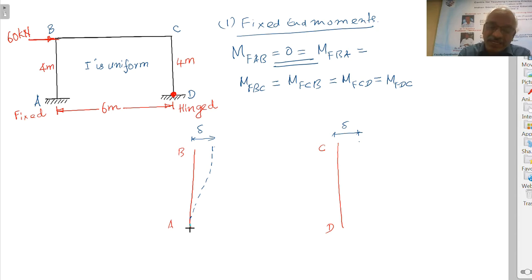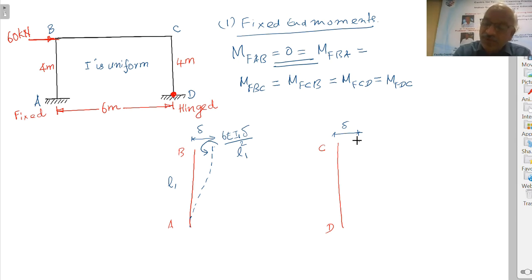When the right end settles down through delta, we know that there will be an anticlockwise moment whose value is equal to 6EI delta by L square. Let us call this L1, therefore L1 square. Let us call this I1, the moment of inertia of this member.